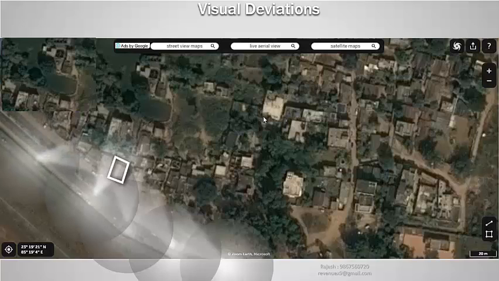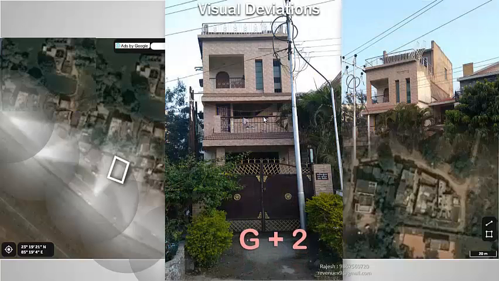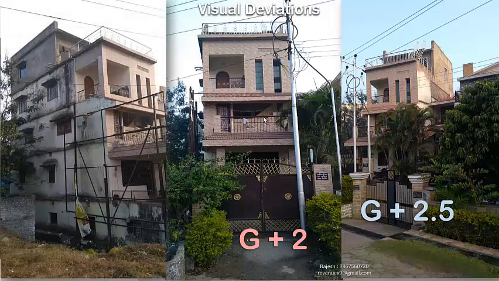The legacy data says G plus 2 floors. GIS data says G plus 2.5 floors, and 360-degree data shows G plus 2.5 plus basement property. Thus, it is transparent, trustworthy, uncompromisable, and more informative data which can be used to define revenue enhancement.